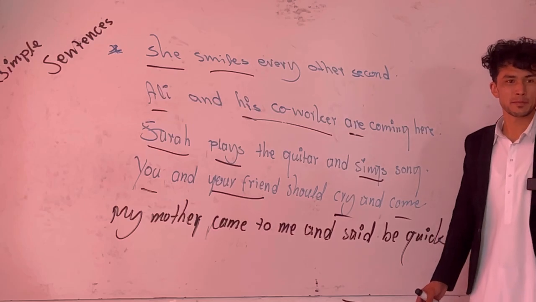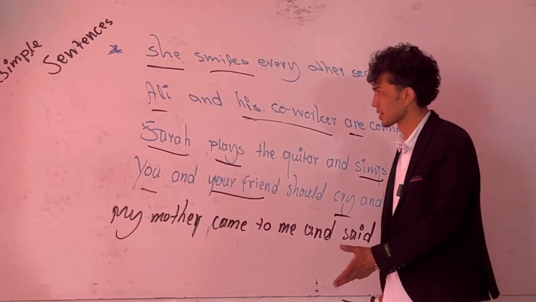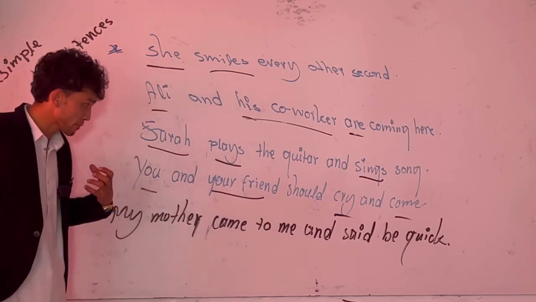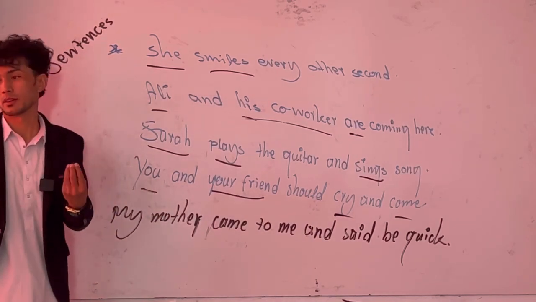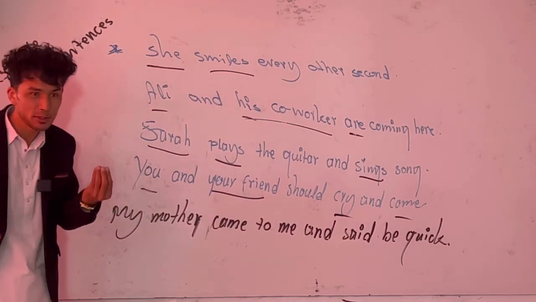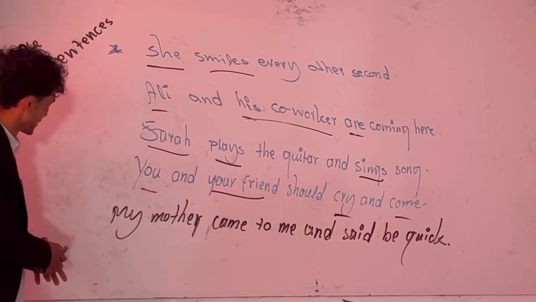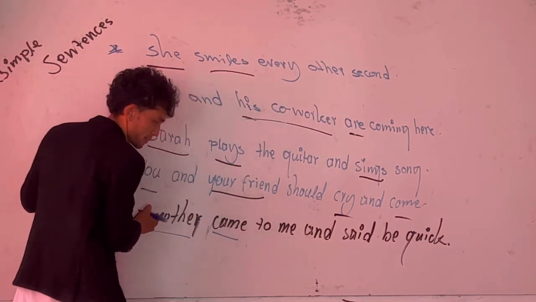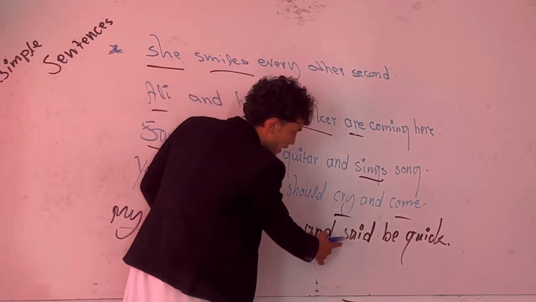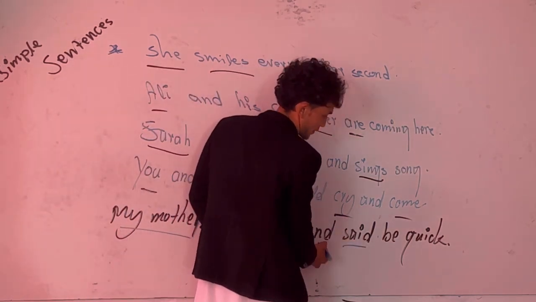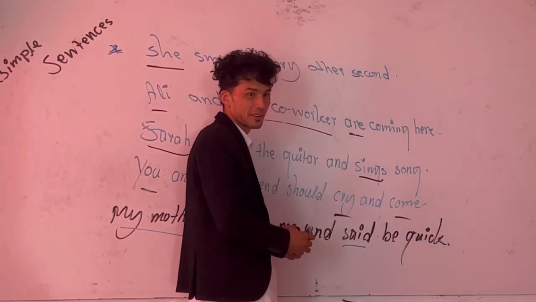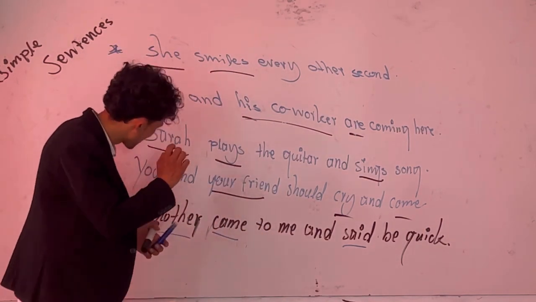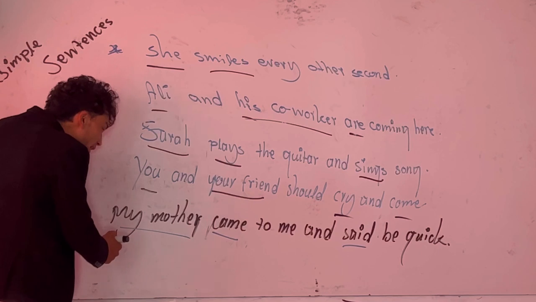Really? Okay. Yes. My mother came to me and said, be quick. This is a simple sentence. Yes. Really? So, my mother is what? Subject. What is came? Verb. What is said? Another verb. And that is all. It means this is a simple sentence, right? Okay. Let's go. What if I put something else?